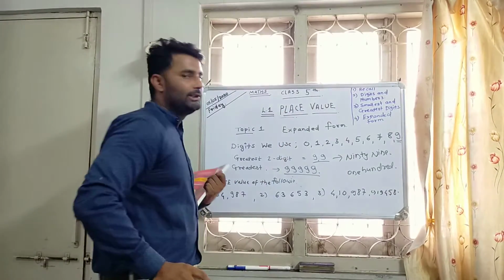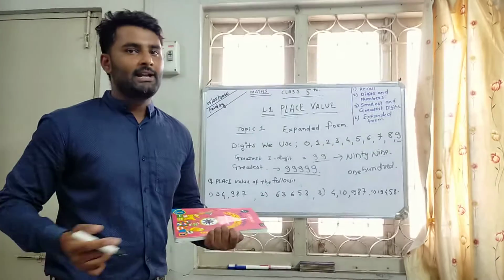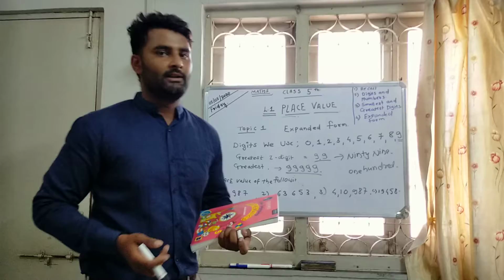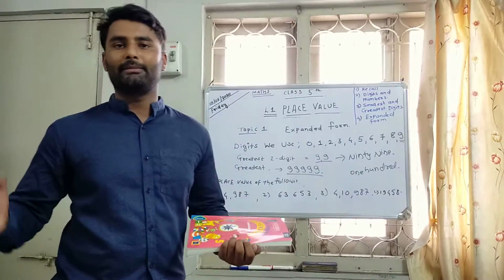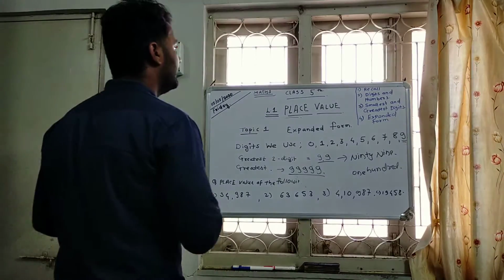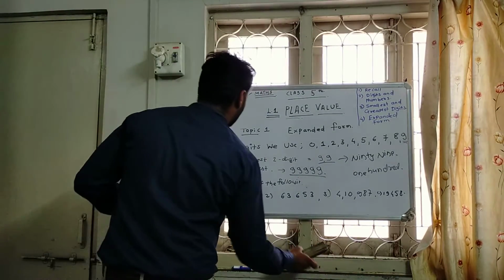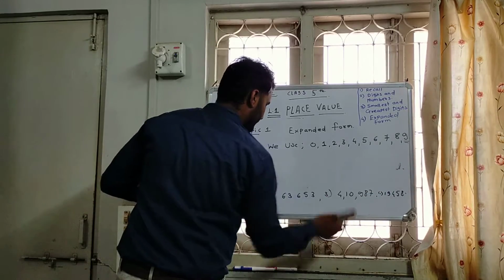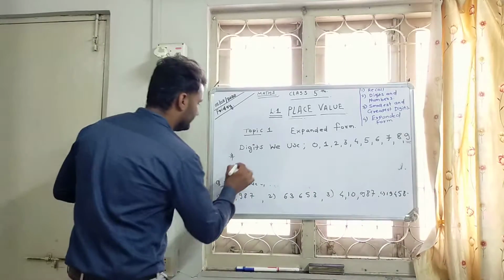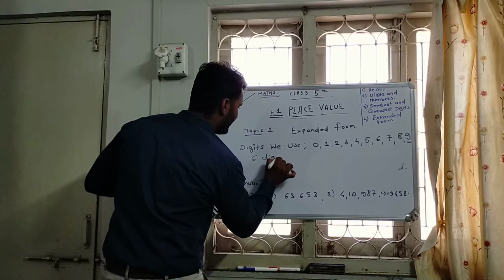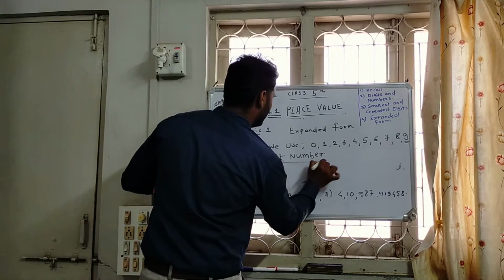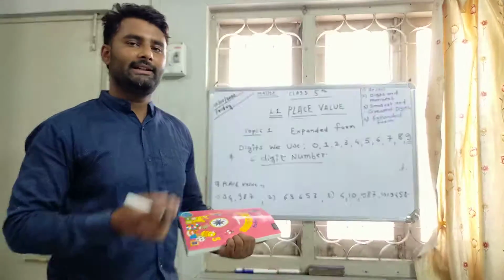So the place means position and value means its significance. If I have 100 rupees, I can say that 100 is my value of rupees. So now we are moving further to 6-digit numbers. A 6-digit number means there are 6 digits in the number.